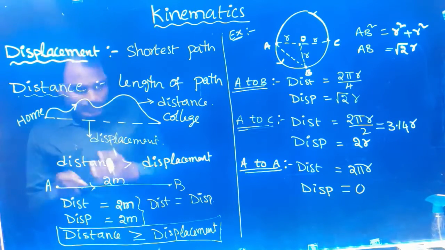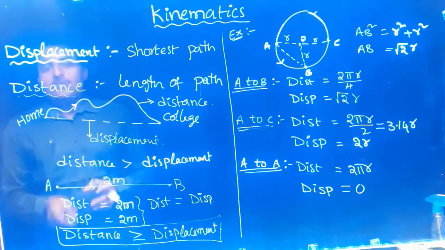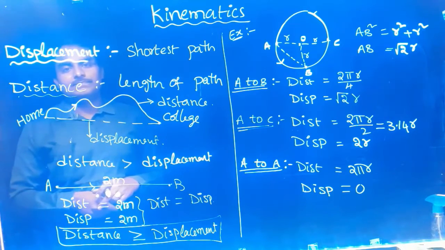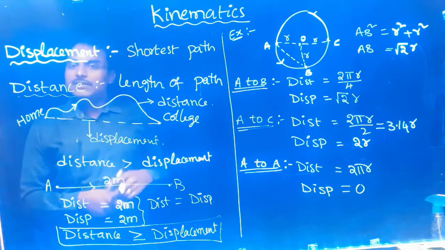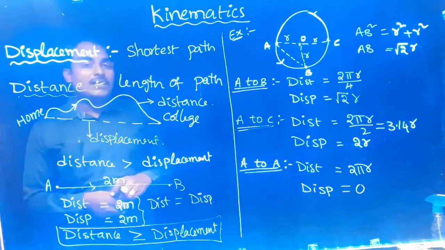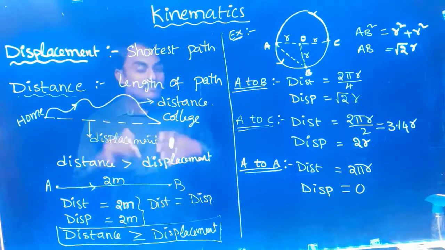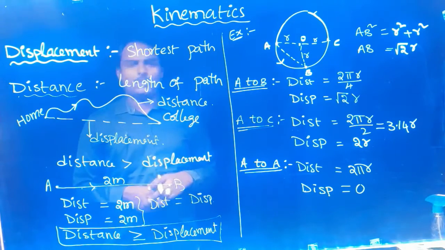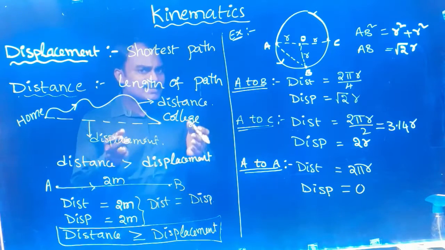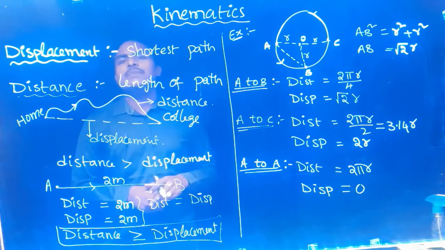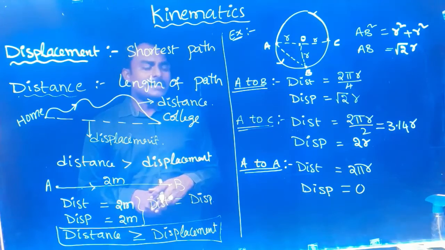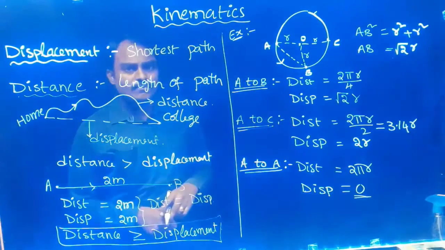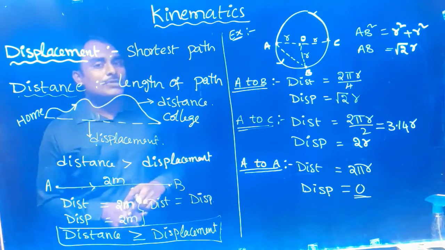Again tomorrow, again you will go 5 kilometers and come back. So yesterday 10 kilometers, today 10 kilometers, 20 kilometers is the distance traveled in 2 days. But displacement 0 again. So this way, in our daily life, in our lifetime, distance traveled by us keeps on increasing. If you don't move, if you stay at the same place, your distance remains constant. Right? So here remember, displacement can be 0 also, but distance traveled never becomes 0 if it moved.